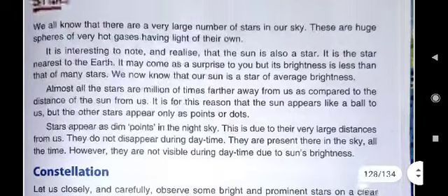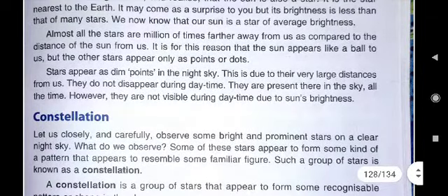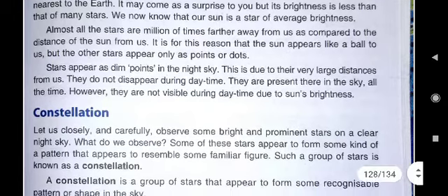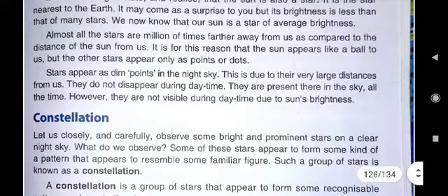Here you see in this stars topic, the last paragraph is written. Stars appear as dim points in the night sky. This is due to their very large distances from us, that we know. They do not disappear during daytime, which means stars are present in the daytime also. They are present there in the sky all the time. However, they are not visible during daytime.